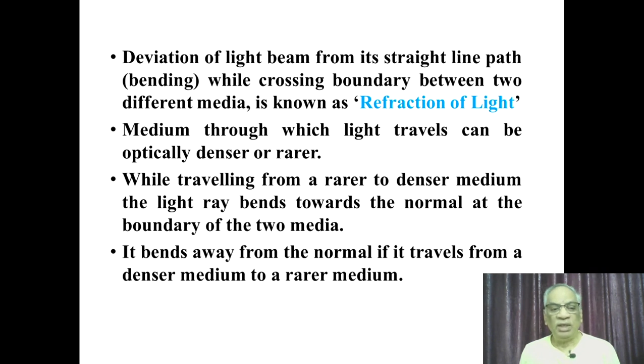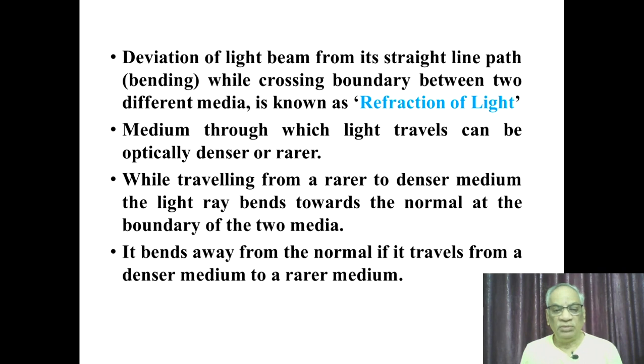The medium through which light travels can be either denser or rarer. While traveling from a rarer to a denser medium, like air to glass, the ray bends towards the normal, that is the perpendicular drawn at the boundary surface at the point of incidence. The ray bends close to the normal in the denser medium. If it travels from the denser medium to the rarer medium, then the ray moves slightly away from the normal with reference to its incident angle.